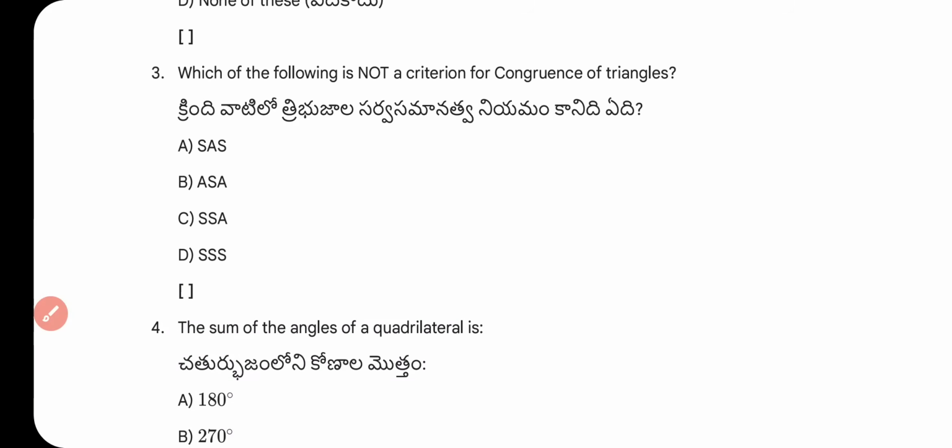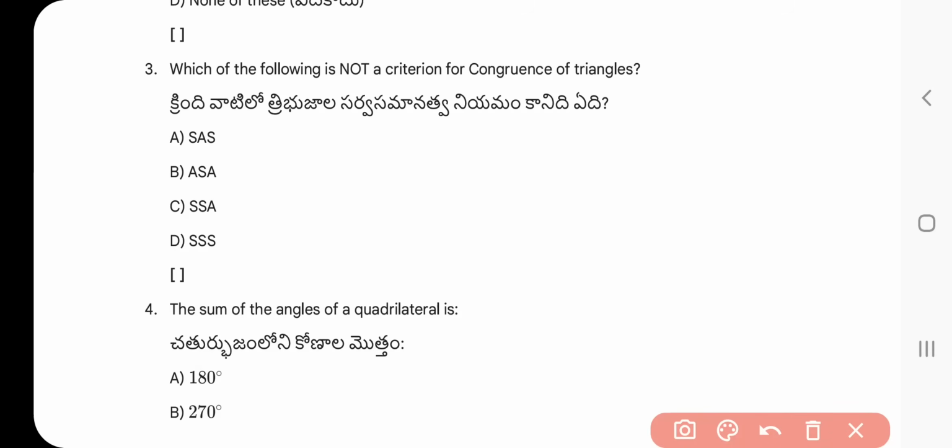Question number 3. Which of the following is not a criterion of congruence of triangles: SAS, ASA, SSA, triple S? What is the correct answer? Correct answer double SA. SSA, side side angle, is not a sufficient condition for congruence because it can lead to two different possible triangles.